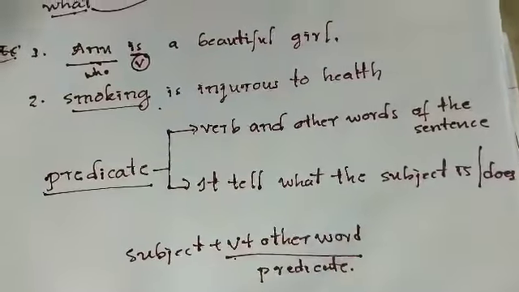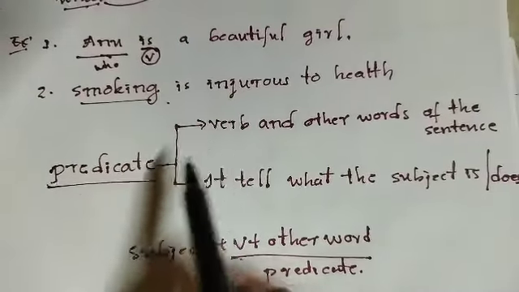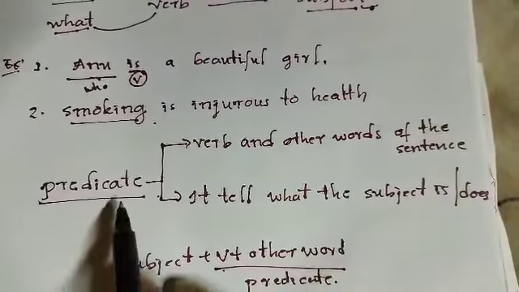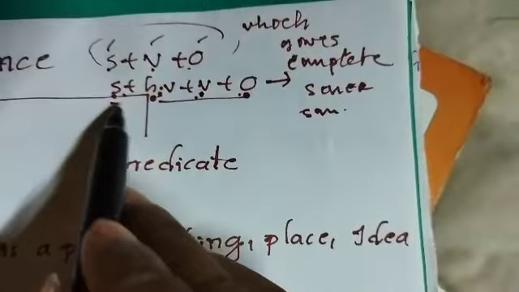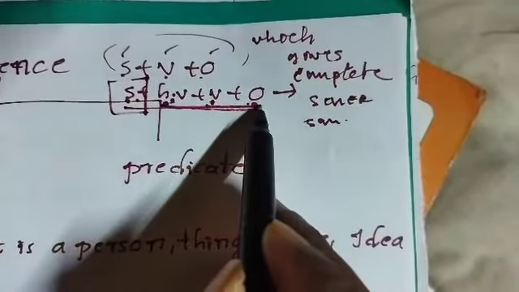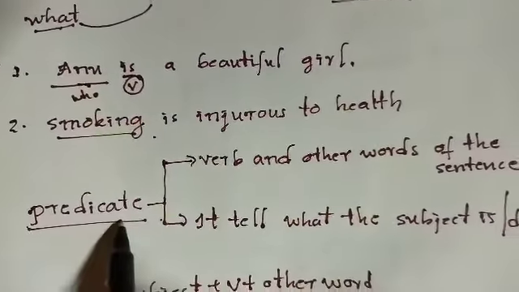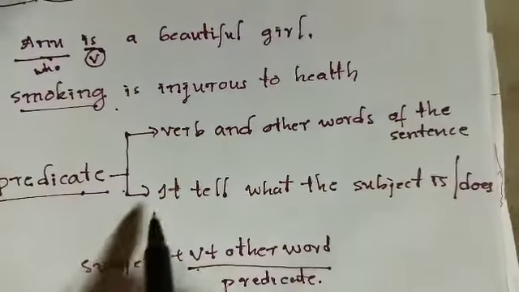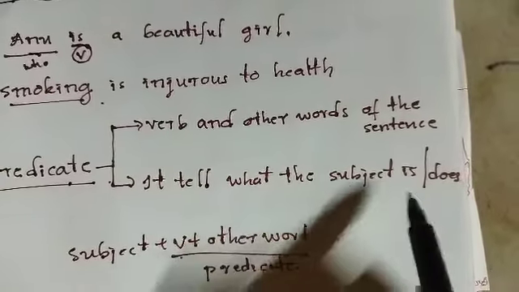Next, one more thing is the predicate. The predicate is nothing but the verb and the other words of the sentence. Except for the subject, the remaining part of the sentence is the predicate. It tells what the subject is or does.